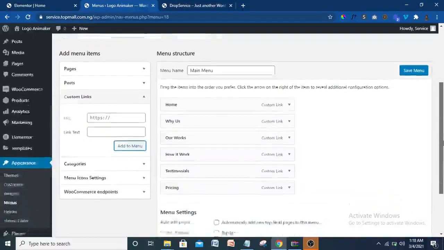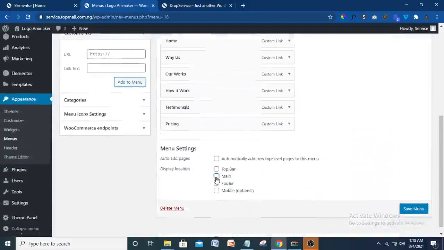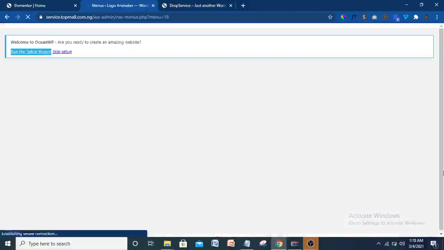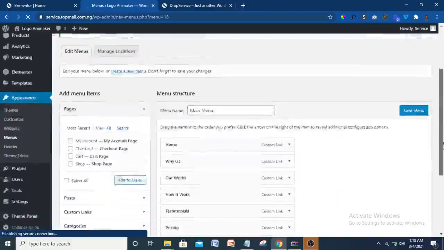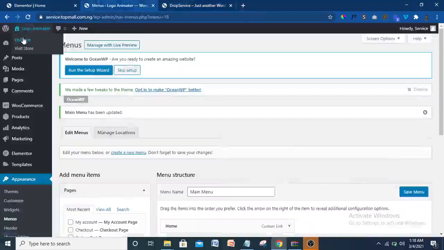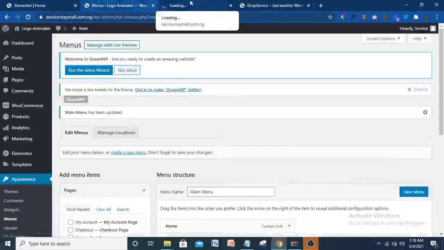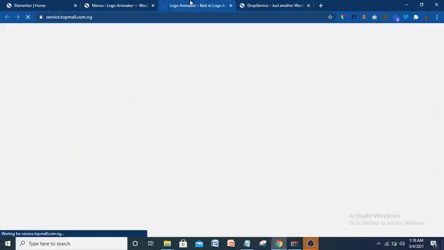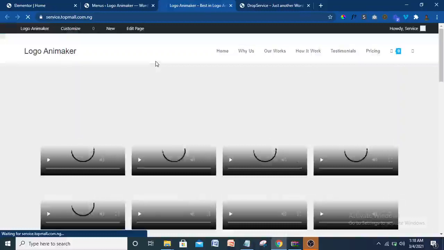So when you are through with that, please come here and click on Main Menu, and you save that. So we are almost through with it. These are the important parts I think we can do here, except for one more thing. So let's come back and visit our site so we can do the final customization.